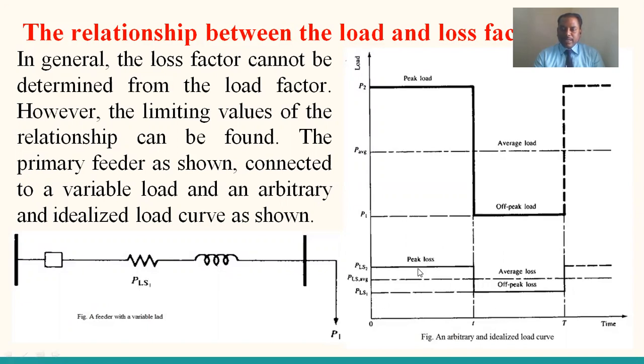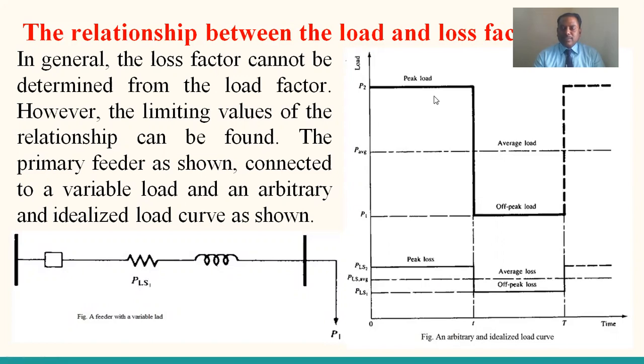In the same manner, 0 to small t is the peak loss and capital T minus small t is the off-peak loss, and the average of these is the average power loss. Peak load power loss is denoted as PLS2, off-peak load power loss is denoted as PLS1, and the average power loss is denoted as PLS average. This is important to understand the further expression derivation.